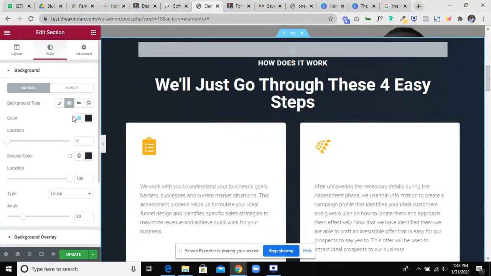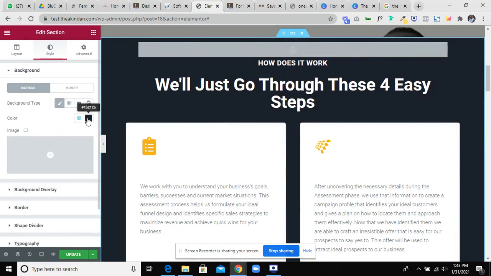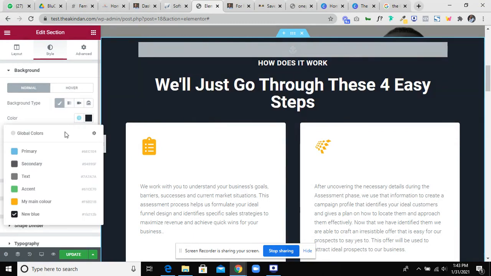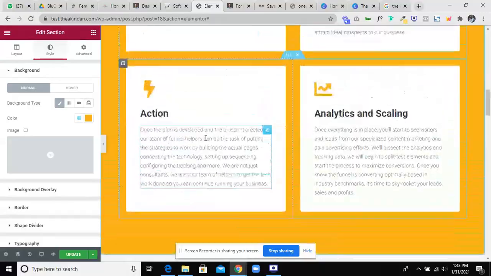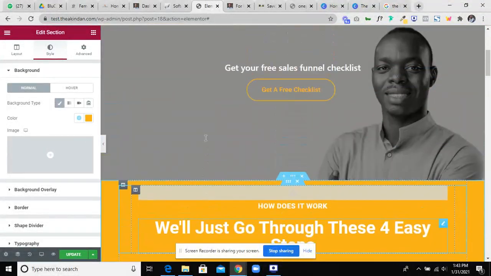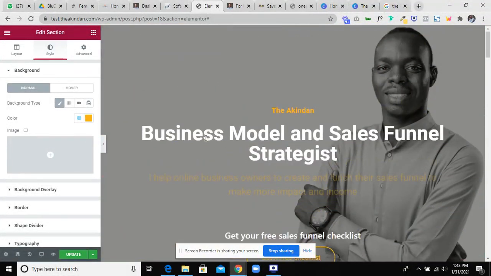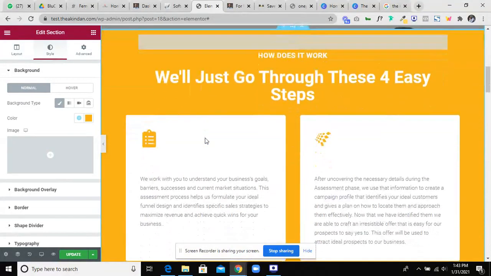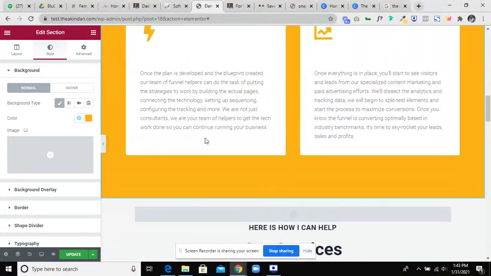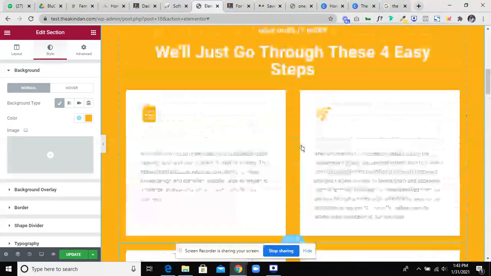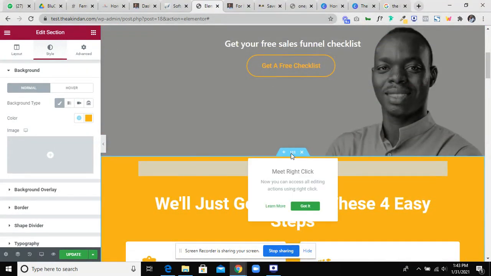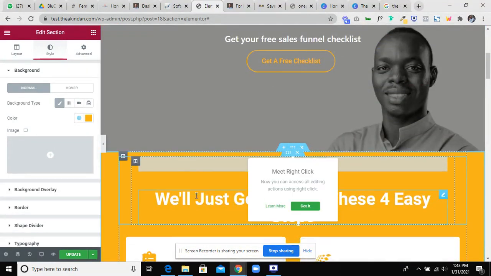Okay, so I want to change the main color. Okay, so this looks very bright. This looks too bright. I don't like it. So just to show you an option that you can change it.